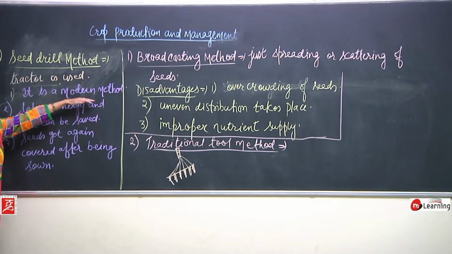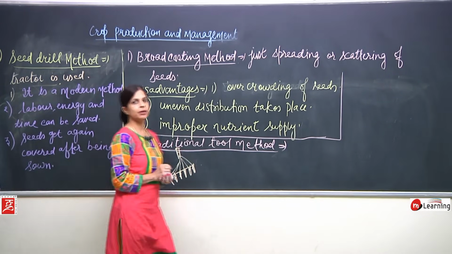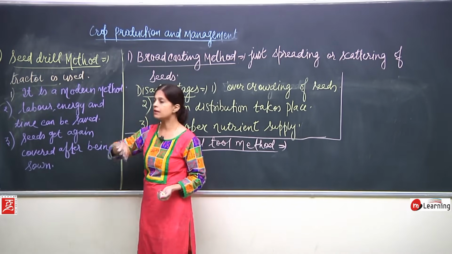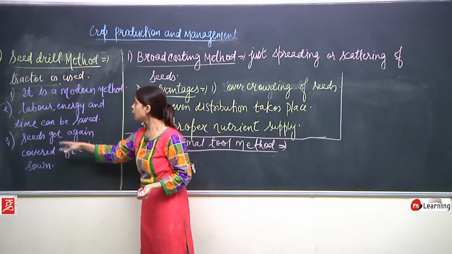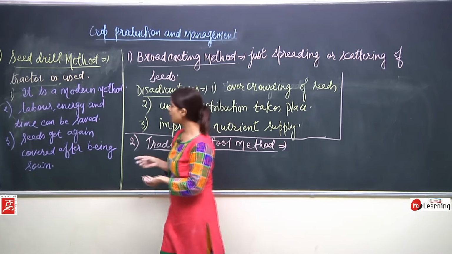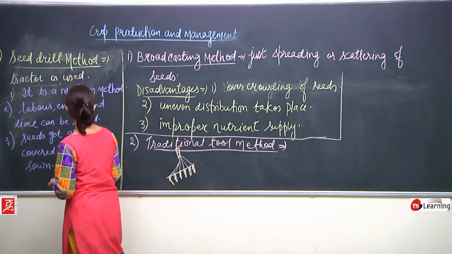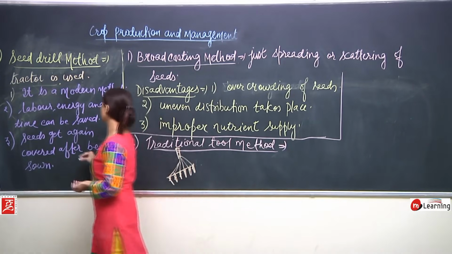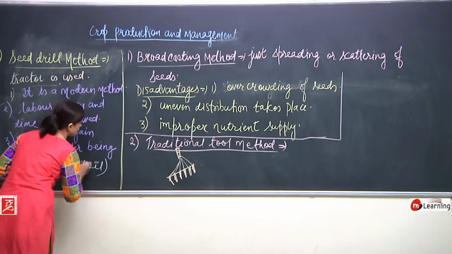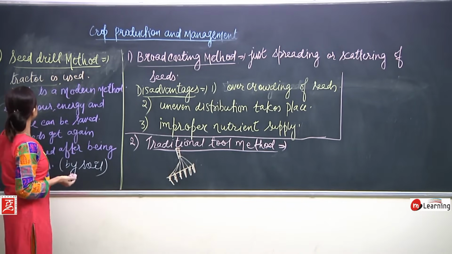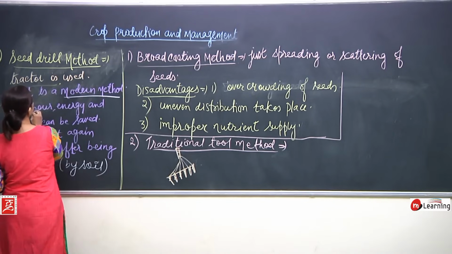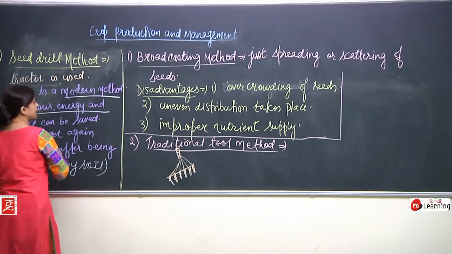Okay, it is a modern method. So we know that labor is being saved, energy is being saved, time is being saved. Very important thing, seeds get again covered after being sown. Covered by what? Seeds get again covered by the soil. Okay, now by soil. Okay, see, this point we have discussed in the cultivator also. Which point? This one. It is a modern method, labor is saved, energy is saved and time is saved.